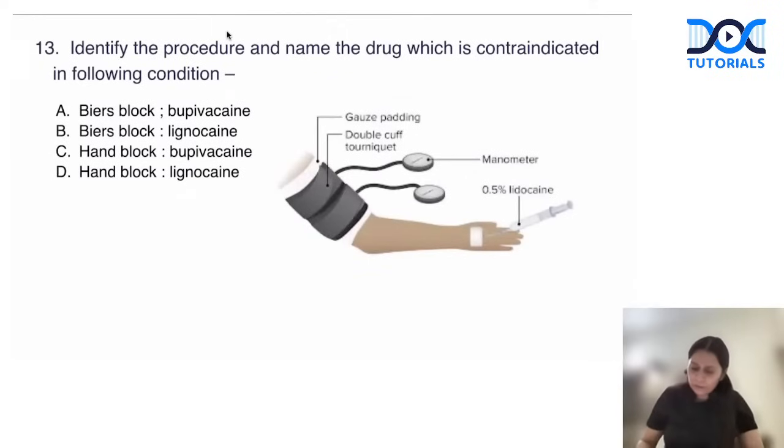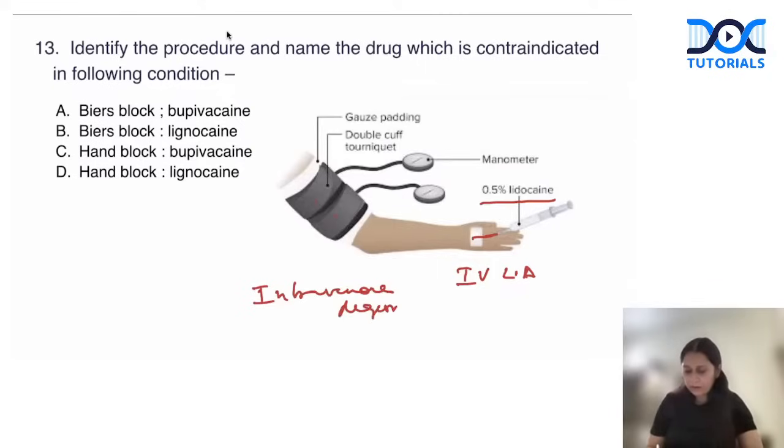Identify the procedure and name the drug which is contraindicated. So two questions in one. First, we need to identify the procedure. There is a double tourniquet, an IV cannula, and through that IV cannula 0.5% lidocaine, a local anesthetic, is being given. So by the IV route, I am giving a local anesthetic. It's IVRA, intravenous regional anesthesia, or we call it Bier's block.